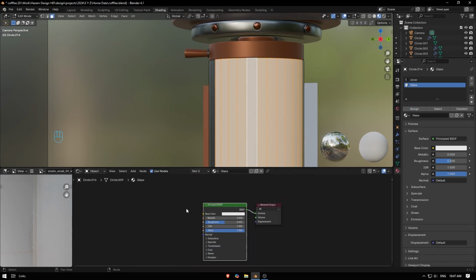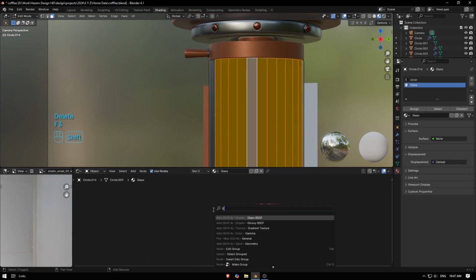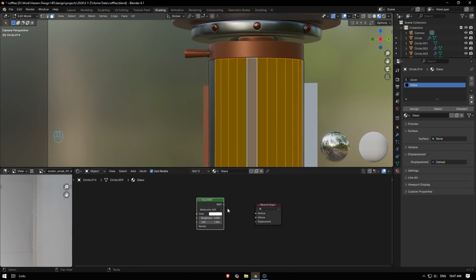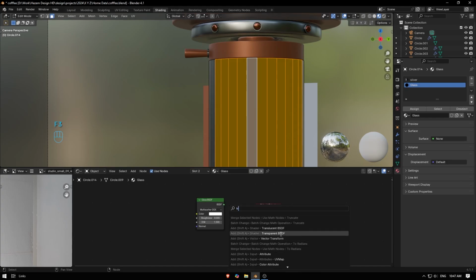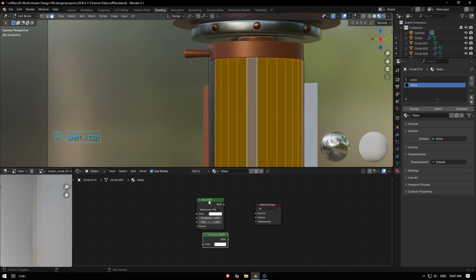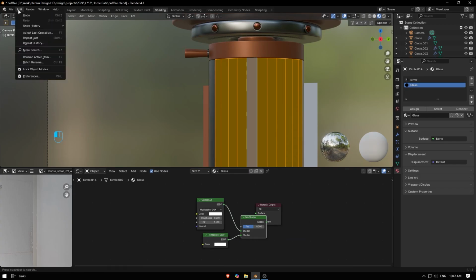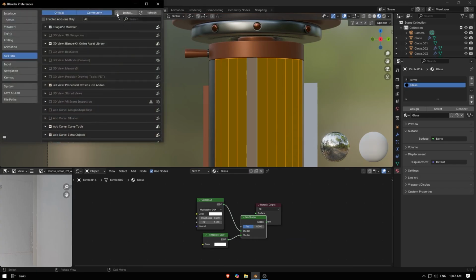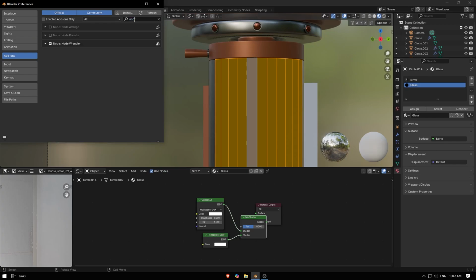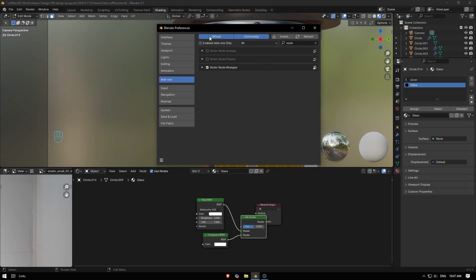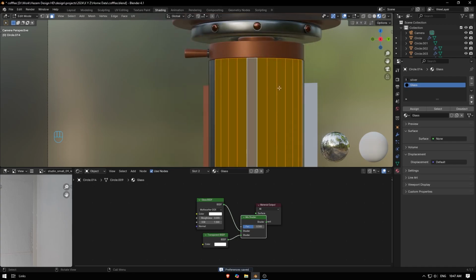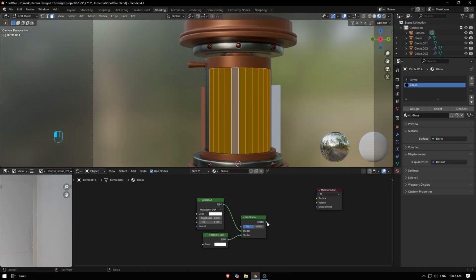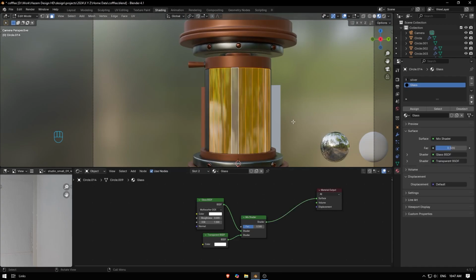And for the glass material, it's pretty simple. So we can just delete this, go here for the glass BSDF, and then for transparent, like this, Control and Shift and right click to connect them both to make a mix shader. And if you don't have this, you absolutely need to go to edit and preferences and search for this node, this last one. Make sure you enable it and save preferences. And then when I'm done, I'm just gonna connect the mix shader to the surface, something close to this.